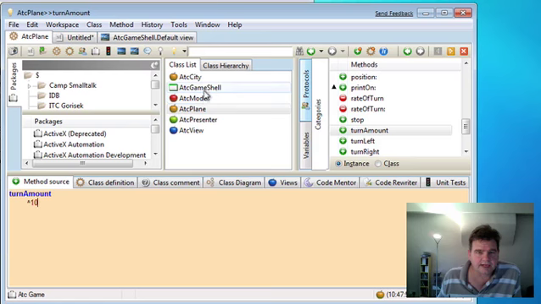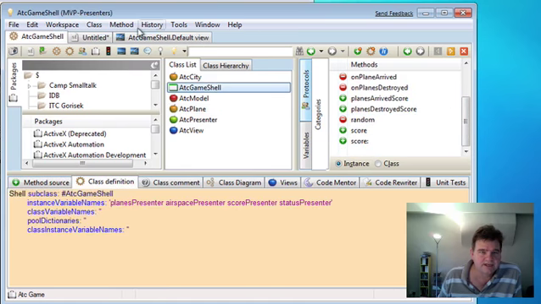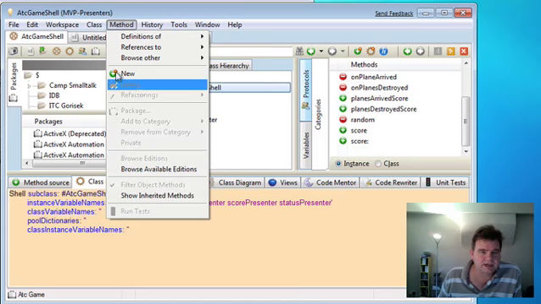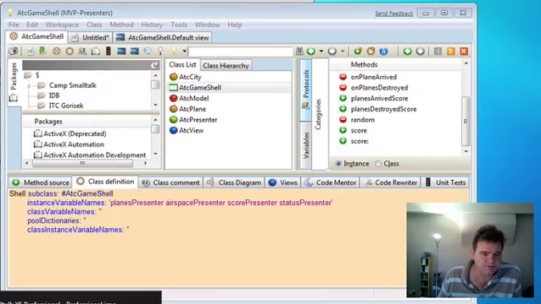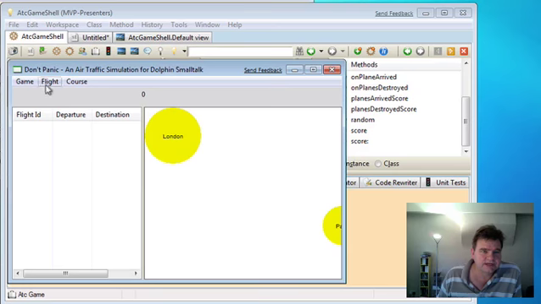Okay. Now what we need to do is to arrange for these turn left and turn right commands to be forwarded to the currently selected plane in the ATC game shell. So if we go back to ATC game shell, if you notice at the moment with our running game, we don't have these turn left and turn right commands enabled. That's good because we haven't implemented those methods inside the presenter class. So let's do that now.